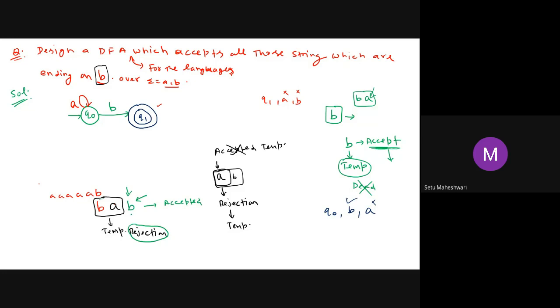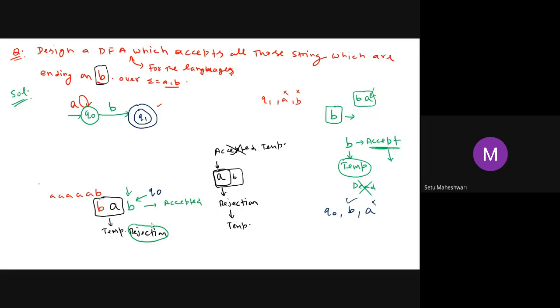Is that clear to everyone? Now, which state is generating B? Tell me carefully, which state is generating a B out of these two states? Which one is generating B? Q0.